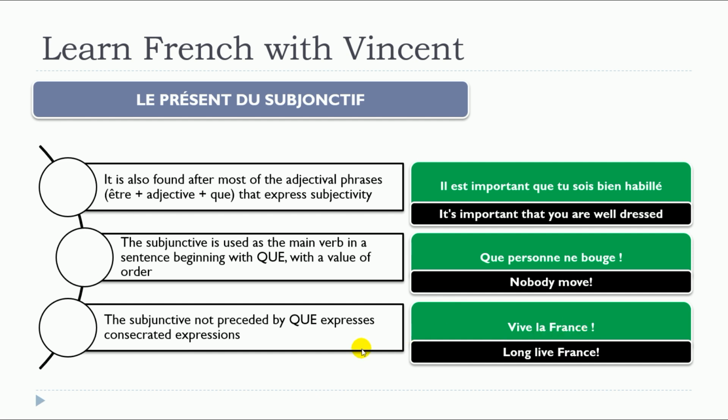So in that case, we don't use the que, but it's what we could call a consecrated expression, Vive la France! Allez, il est important que tu sois bien habillé, que personne ne bouge, Vive la France! So in all these cases, you will have to use le présent du subjonctif.